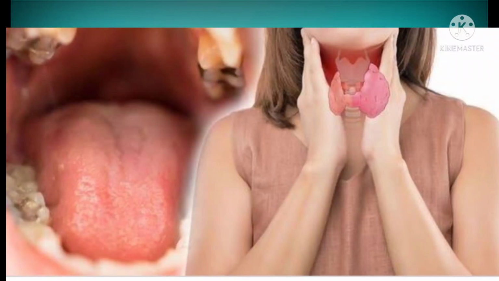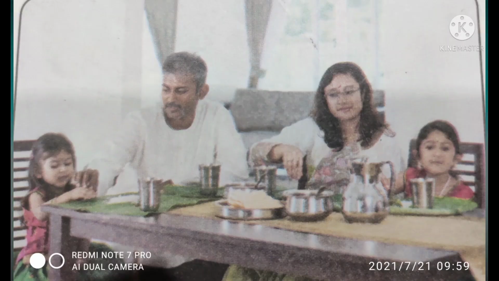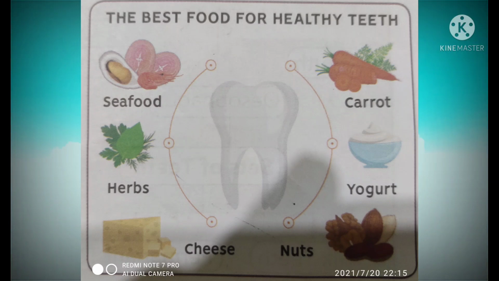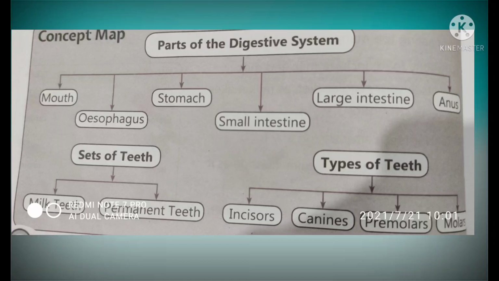Here see children, are you aware of anyone who has bad habits in your surroundings? A healthy body leads to a healthy mind, and when all our body systems function properly, we say that we are in good health. So, one should avoid bad habits and maintain a healthy lifestyle. Okay, thank you, children. This is our concept map.